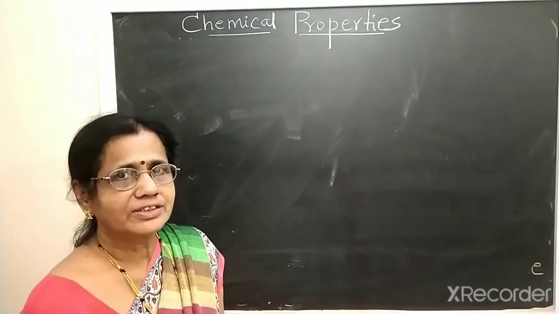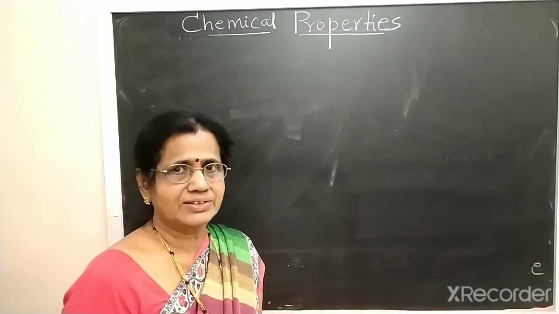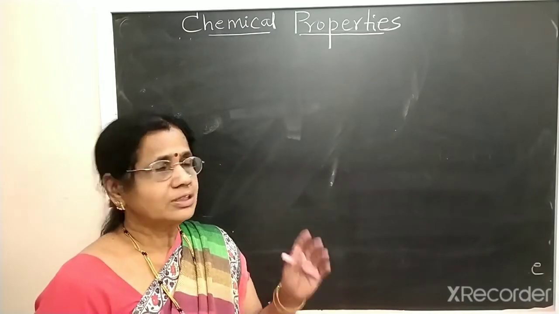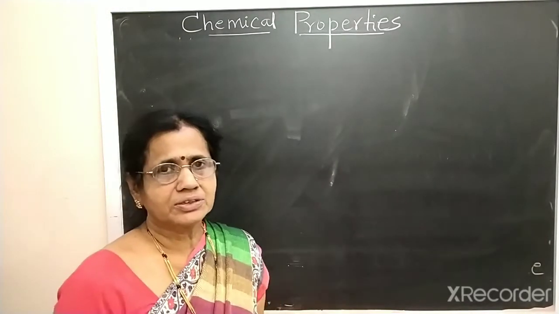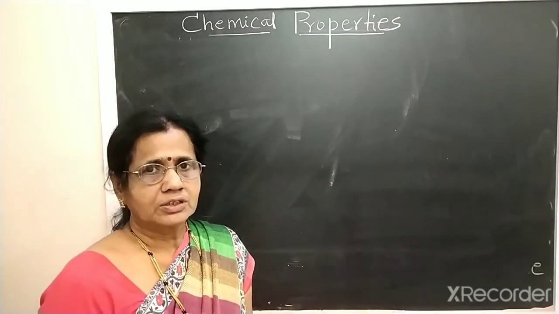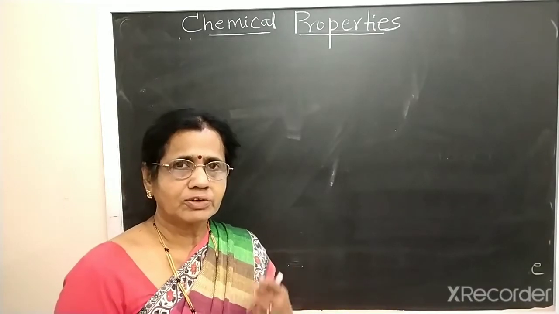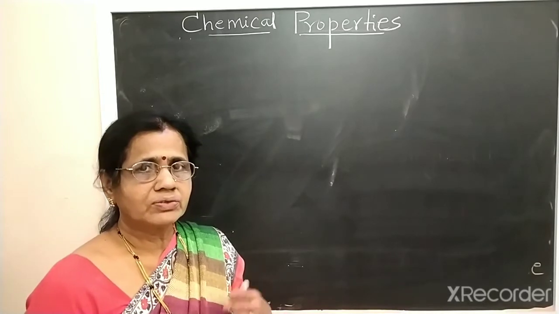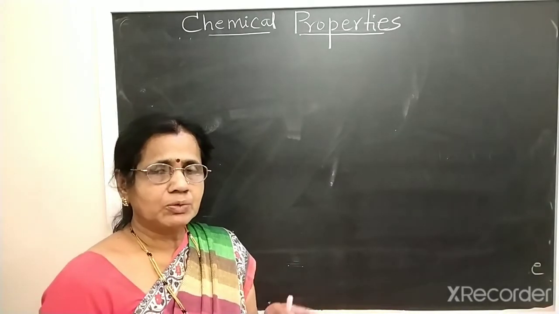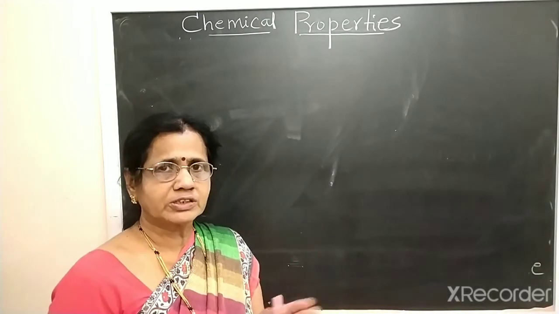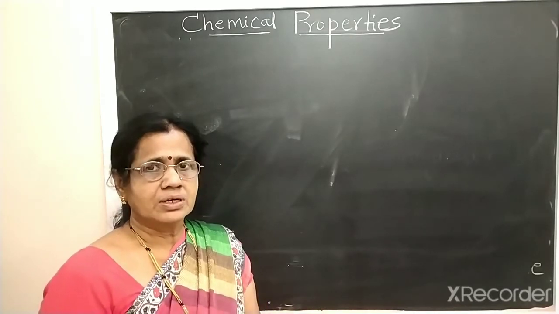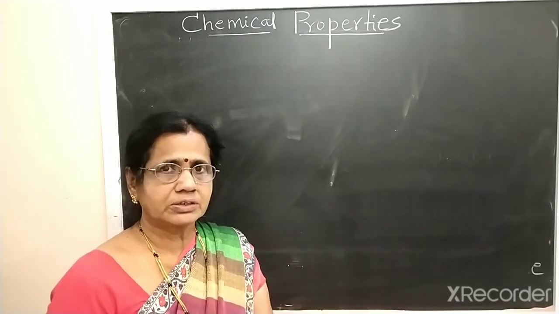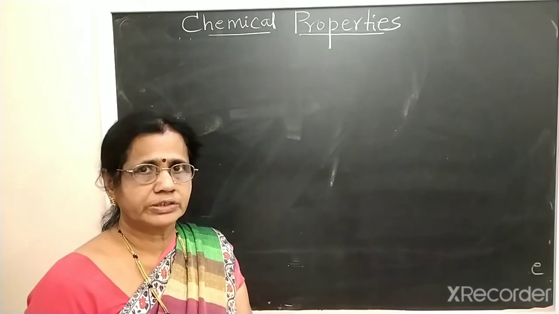So in the last class we studied about the preparation of the alkenes. So now we study about the chemical properties of the alkenes and also physical properties. Under physical properties, alkenes are similar to the alkanes. The first 3 members are gases. The next 14 members are liquids. Then higher alkenes are solids.